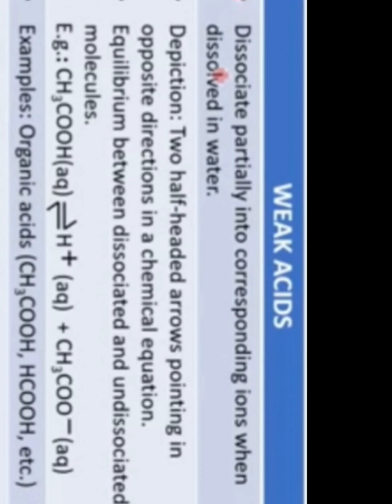Yes, students, what are called weak acids? The acids which, when put in the water, dissociate partially, meaning there is an incomplete formation of ions, are called weak acids. See the example, CH3COOH, acetic acid. When you put it in the water, it will dissociate into H+ plus CH3COO-, but it is an incomplete dissociation, or you can say partial dissociation. Such acids are called weak acids.